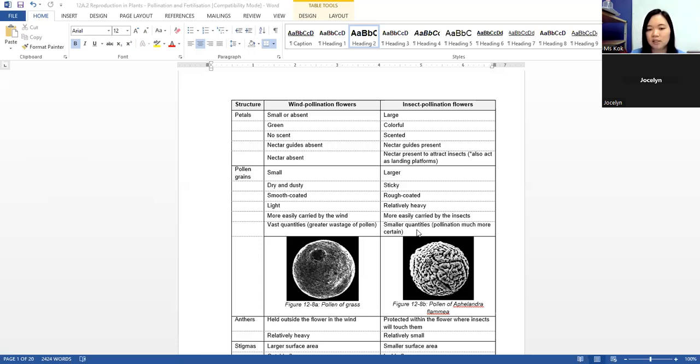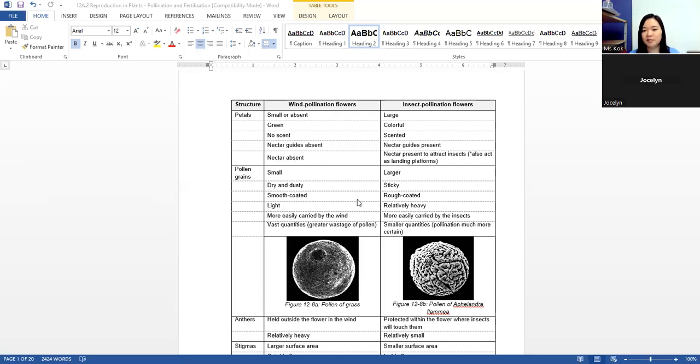Instead of wasting energy to produce a large quantity, you use some energy to produce nectar to attract them to come. So insect pollinated flowers invest some energy in nectar and save on the quantity needed. Wind pollinated flowers save on the nectar, but have to produce a large quantity of pollen grains.